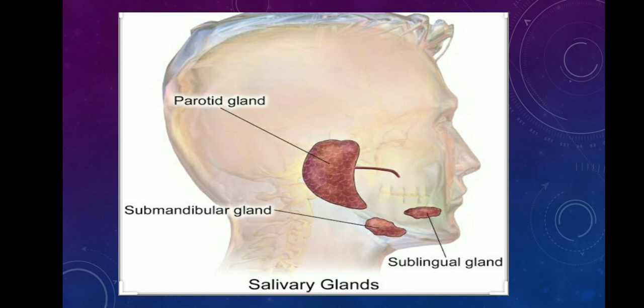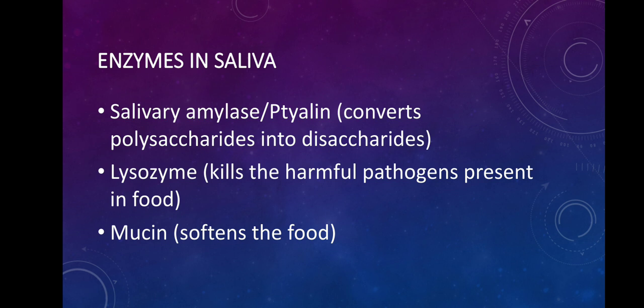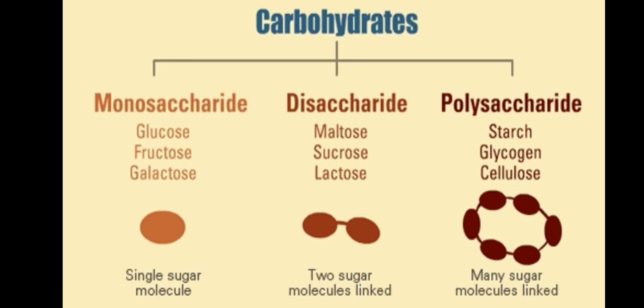Okay, alright. Now let's look into the enzymes which are present in saliva. So saliva consists of three different components: salivary amylase or ptyalin, lysozyme and mucin. Salivary amylase is also known as ptyalin, and it plays a very important role in converting polysaccharides into disaccharides. Children, please understand this. Monosaccharide means it has only one molecule of glucose.